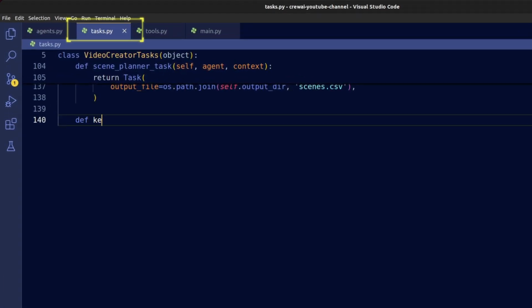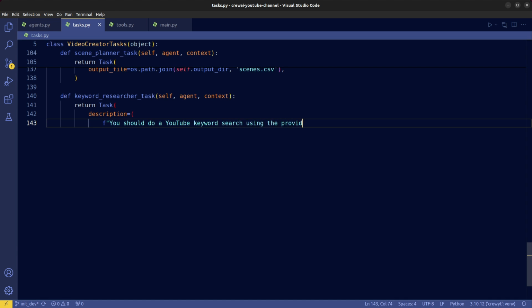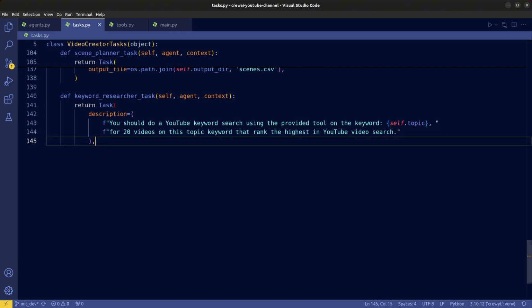Now let's get back to the tasks.py file to create keyword search task. Here we write a description that clearly mentions the arguments like 20 max results on the topic keyword that the agent should use to run the tool we've created. As usual, the expected output argument will have a template for the agent to follow.